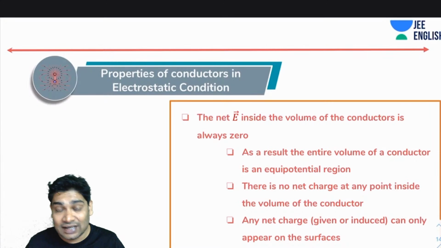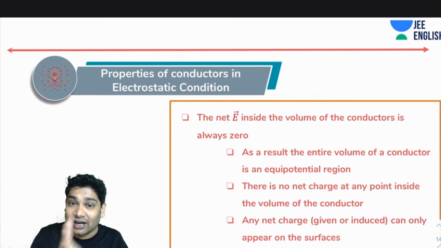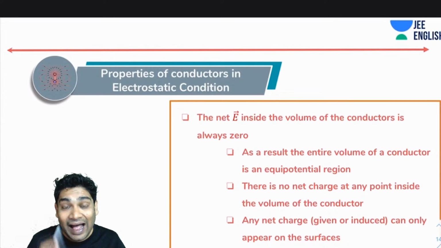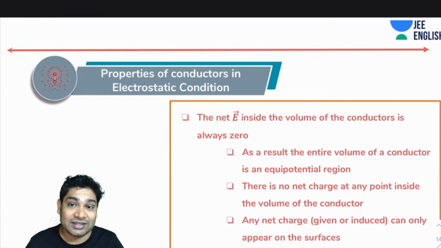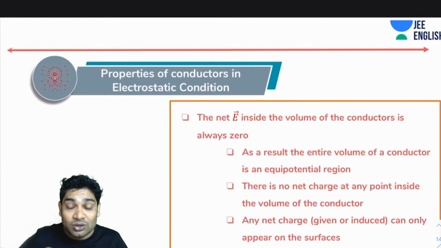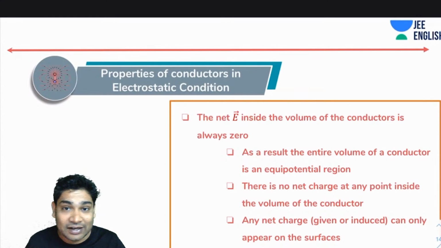Because if there was an electric field inside the conductor, then my free electrons would have started jumping in the direction opposite to that of the electric field, and I would have seen a movement of charges. But since what I see is electrostatic condition, which means no charges are moving anywhere, that is only possible if there was no electric field.